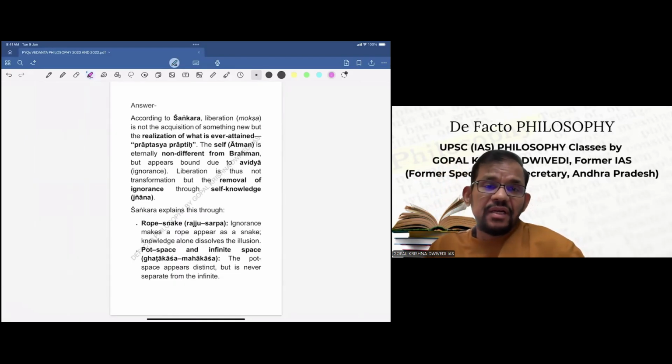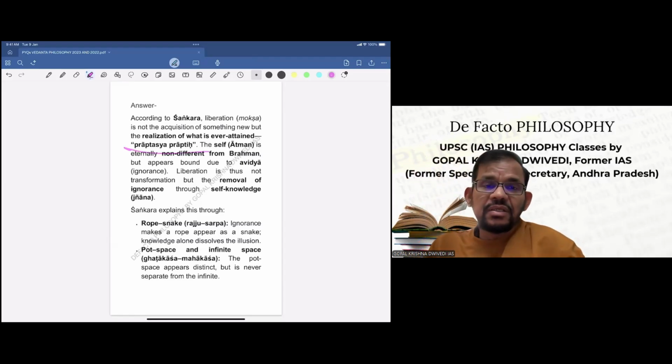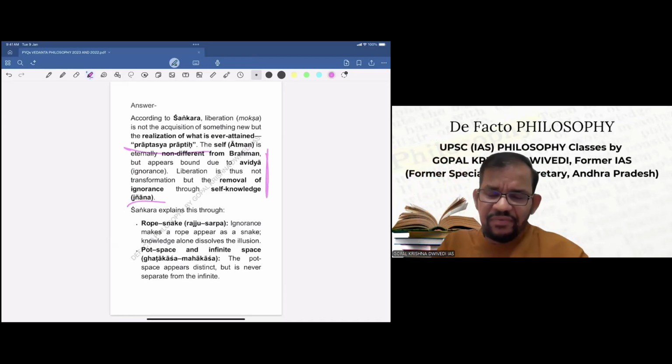According to Shankara, liberation is not the acquisition of something new, but the realization of what is ever attained. Praptasya prapti. So this is another Sanskrit term, because this is realization of what is already attained. The self is eternally non-different from Brahma, but appears bound due to avidya. Liberation is thus not transformation, but the removal of ignorance through self-knowledge, that is jnana. So this is Shankara's philosophy. Already we have seen it briefly. So accordingly, liberation is not something new, but something already existing basically.